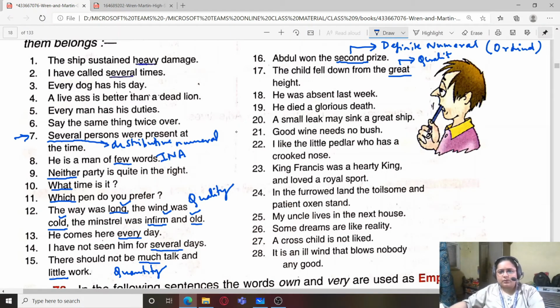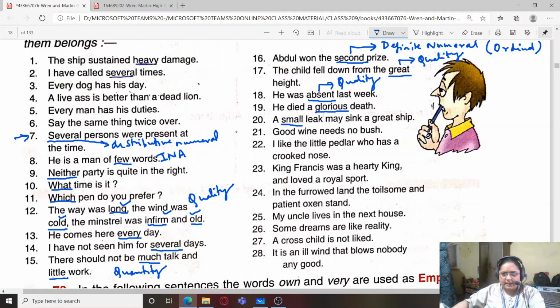Yes. So this is adjective of quality, also known as descriptive adjective. He was absent last week. He was absent, it's used predicatively. So this is again adjective of quality, or we will say descriptive adjective. He died a glorious death. Glorious, adjective of quality. A small leak may sink a great ship.